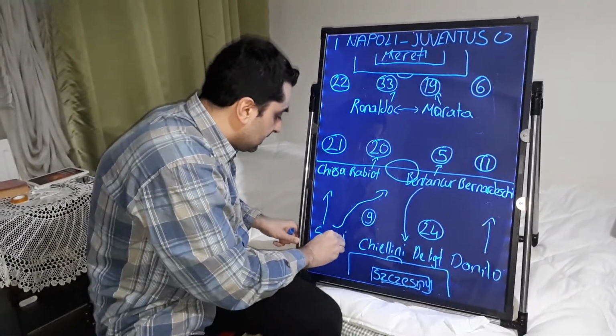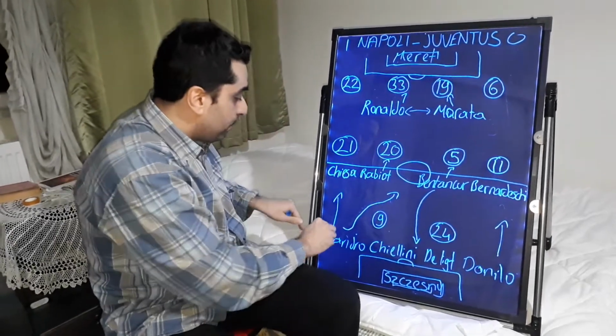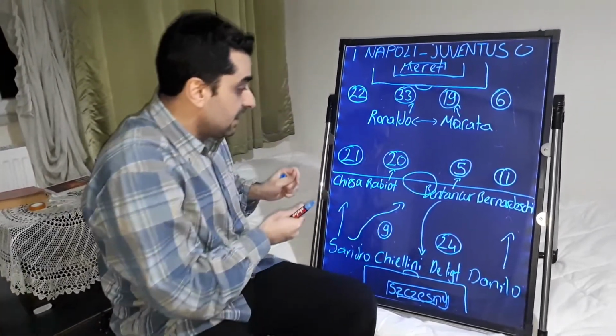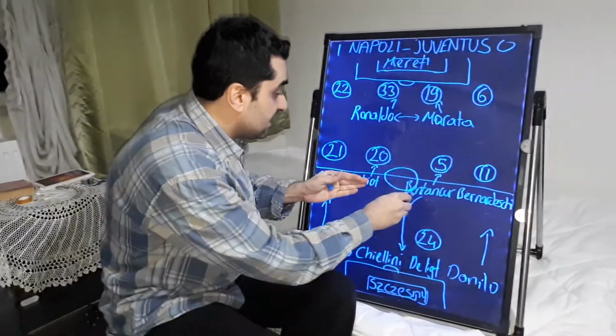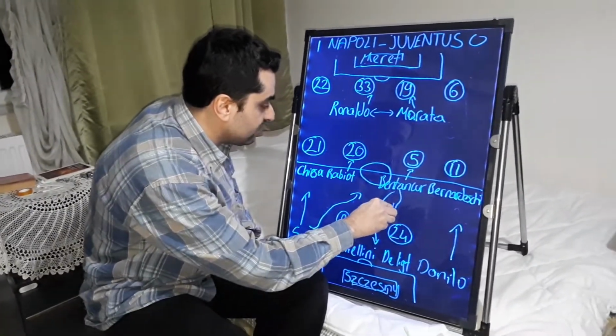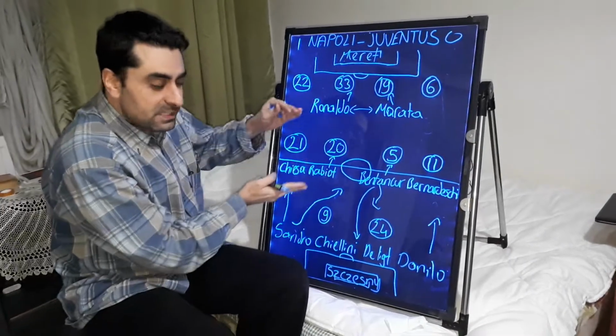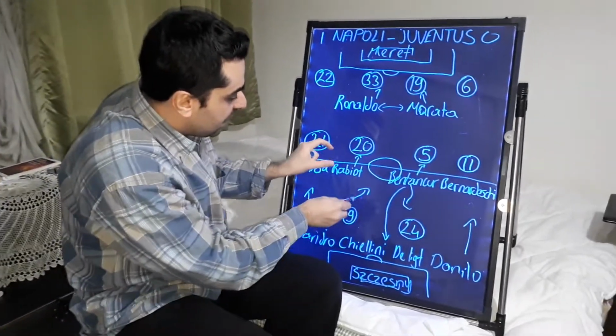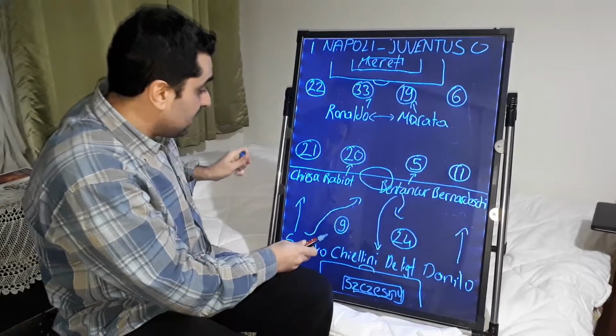Danilo played on the right back here, and Sandro played on the left back. In the second half, Sandro played more offensively and supported all Juventus attacks, and Bentancur played more defensively, and Rabiot played a little more offensively, but sometimes Rabiot came close to the back.